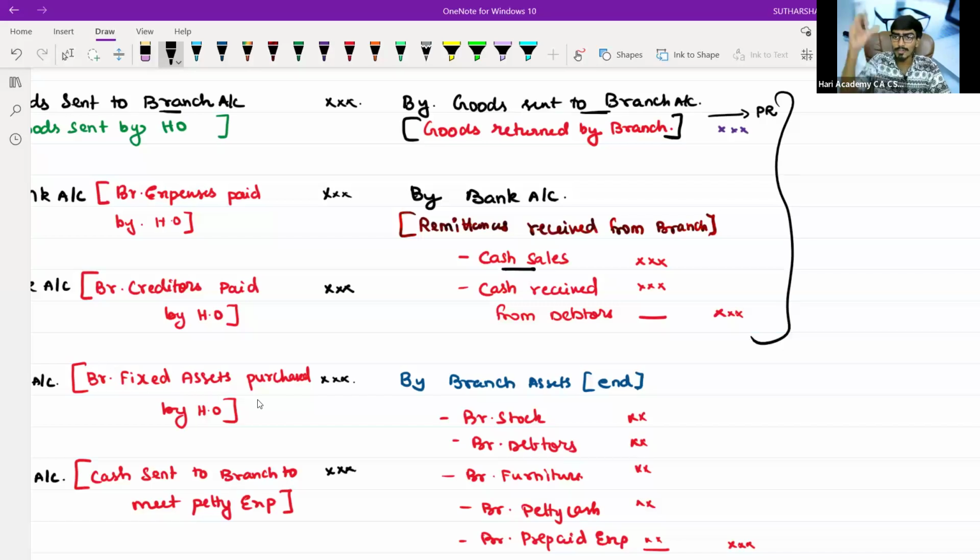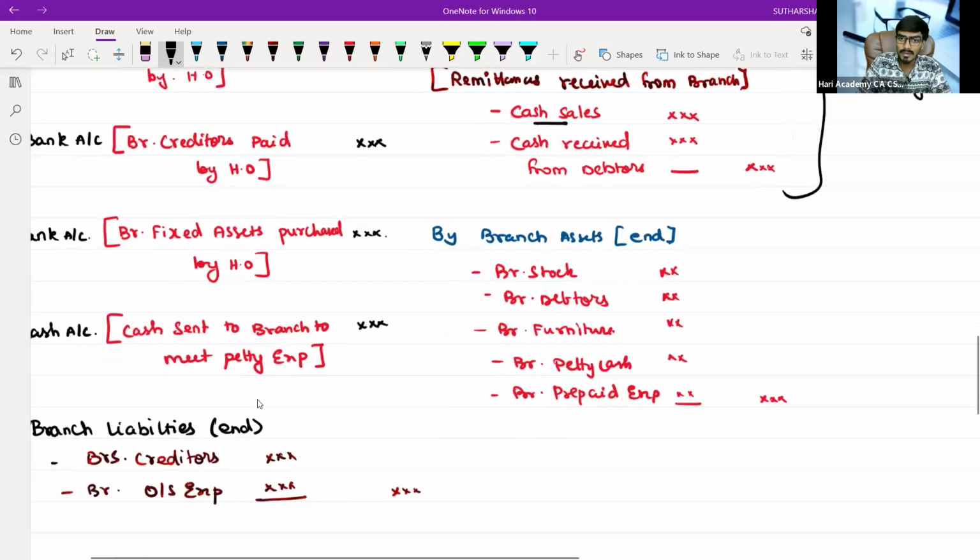This cash sales from the branch, we are taking it. If we are crediting something, we are removing it from that particular account. So this is nothing but your drawings. And then, sir, closing asset is there, closing liability is there. If you record the two differences, it is nothing but your closing capital.